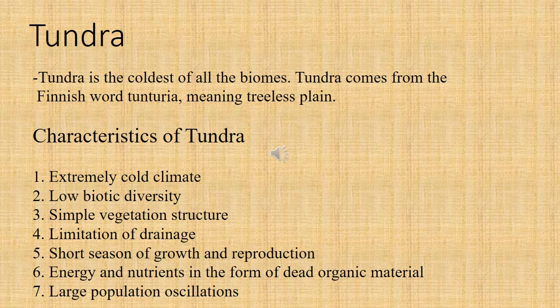Tundra is the coldest of all biomes. Tundra comes from the Finnish word that means treeless plain. Most of the time it remains cold, and the characteristics of tundra are an extremely cold climate, low biotic diversity, simple vegetation structure, limitation of drainage, short season of growth and reproduction, energy and nutrients in the form of dead organic materials, and large population oscillation. These are all characteristics of tundra.